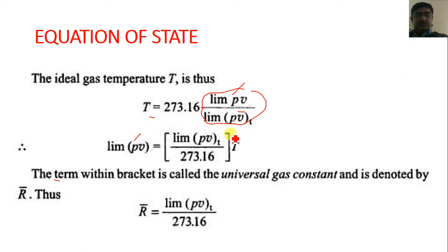Instead of this whole term we can use R bar, the universal gas constant, which is constant for each and every gas. So the value of R bar is limit PV at the triple point upon 273.16.